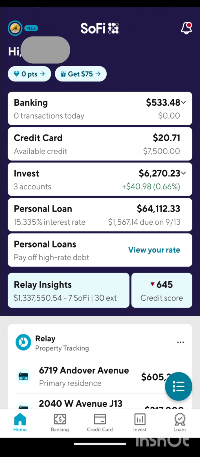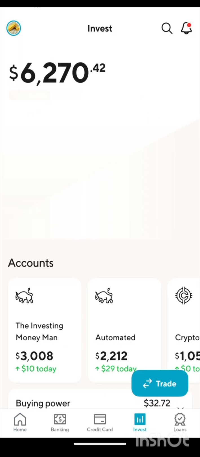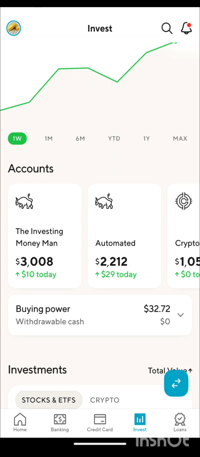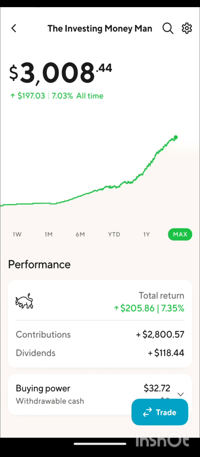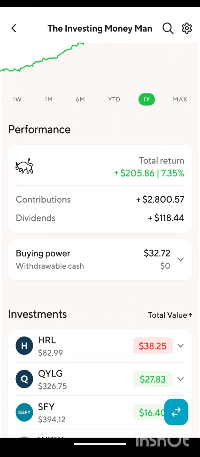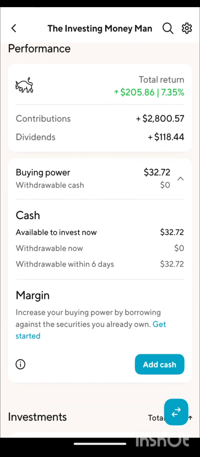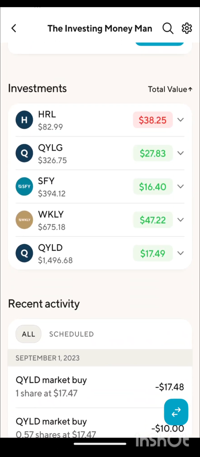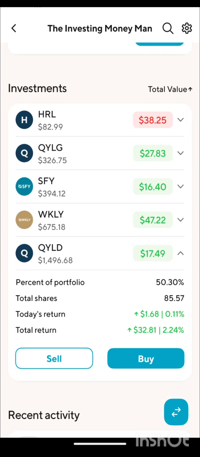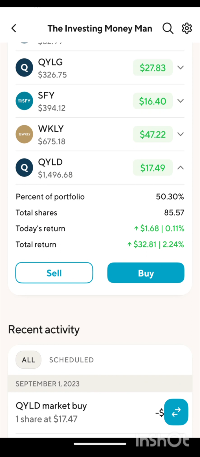So, all right. Next, I want to go over invest. So I went through this before, and they've changed the layout slightly, and I'm not sure I like it still, right? So still have the graph, okay, you can see max, just the year. That's good, right? You can see the buying power, the cash we have available, all good things. And down here for the investments, you can easily buy or sell any security that you have. So I guess that's okay.